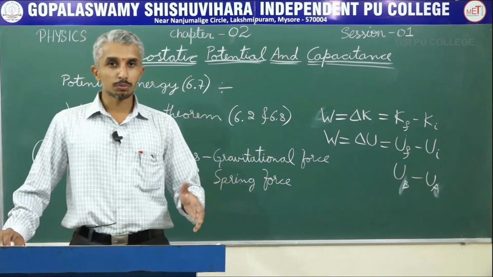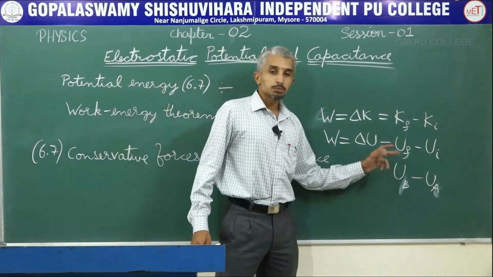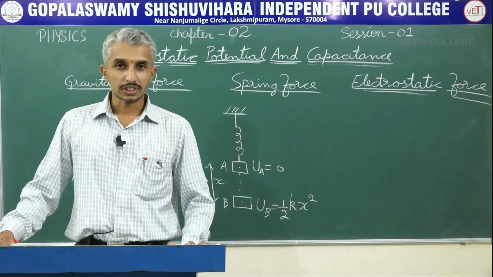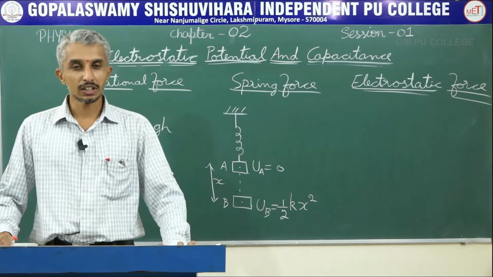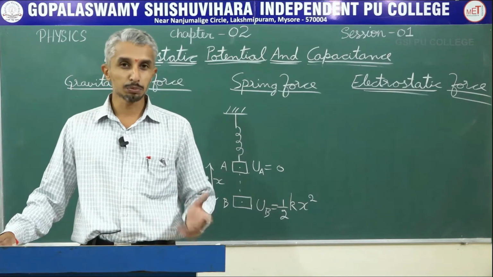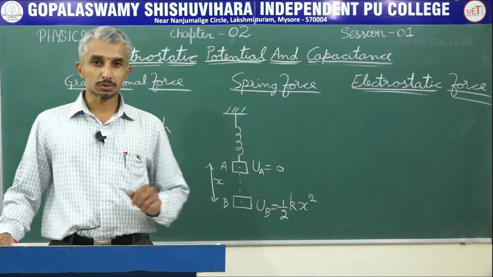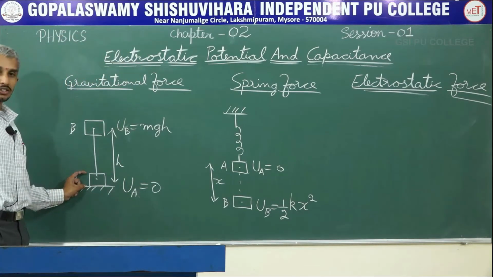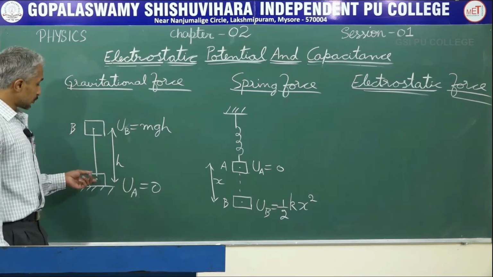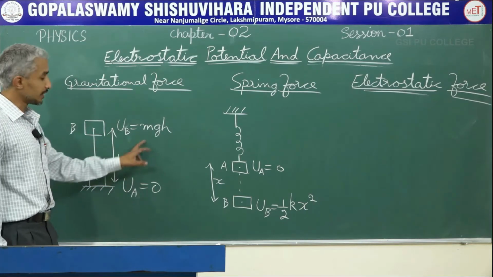Now we will go into some more detail about this, about work done being stored as potential energy or given as change in potential energy. We will move on further. We will recall gravitational potential energy, which you had also studied in your high school. Whenever you have an object on the ground, its gravitational potential energy is 0. Now lift the object by a height h, then gravitational potential energy is given by mgh.